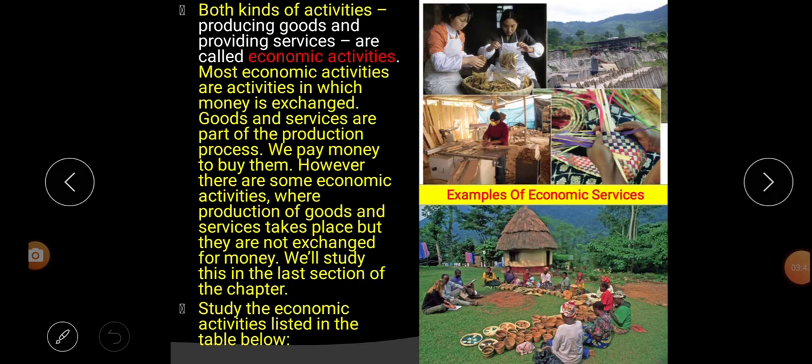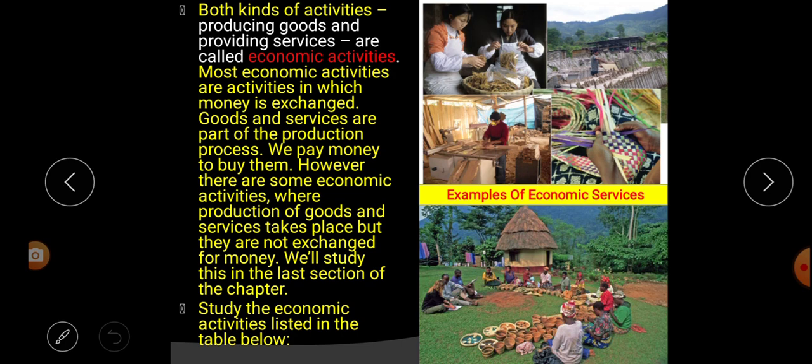Next paragraph. Both kinds of activities, producing goods and providing service, are called economic activities. Listen, both kinds of activities. What are the both kinds? That means producing goods and providing service. So these both are called what? Economic activities. Understood? Both kinds of activities, that means producing goods and providing service, are called what? Economic activities.